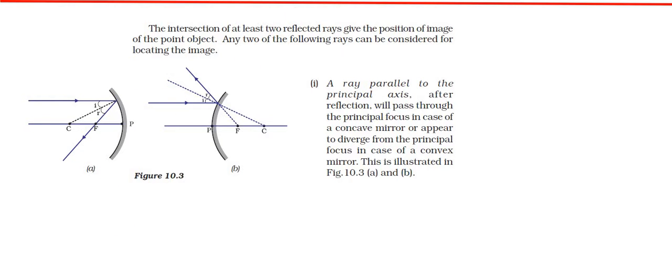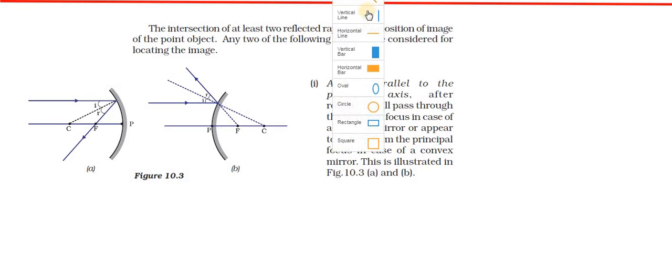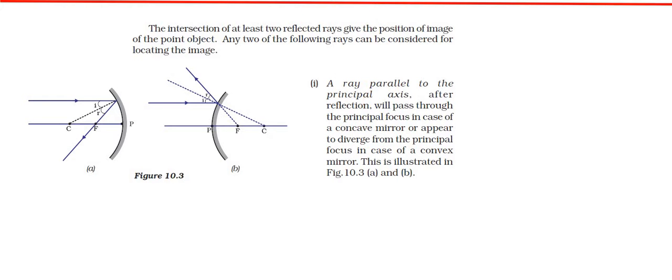We know how we get concave mirrors. When you take a circle and cut it into two parts, the remaining parts are one concave and one convex. Now we'll discuss only the concave mirror first. So this is the concave mirror.